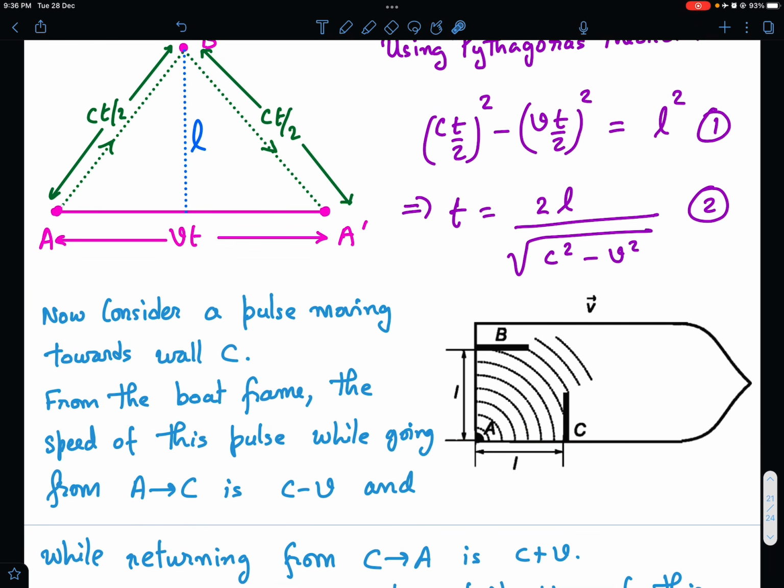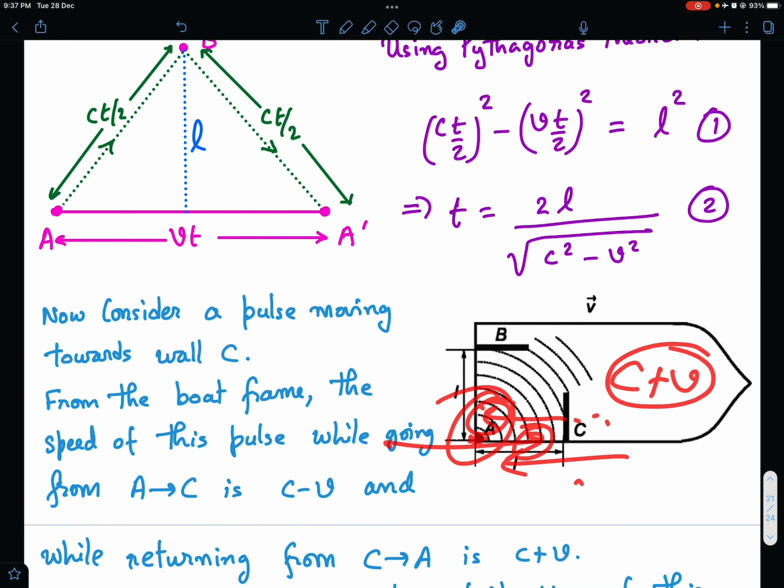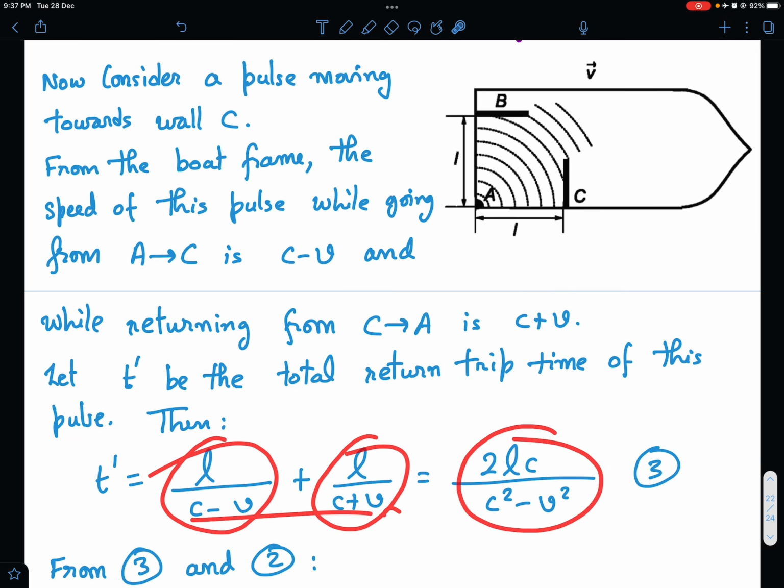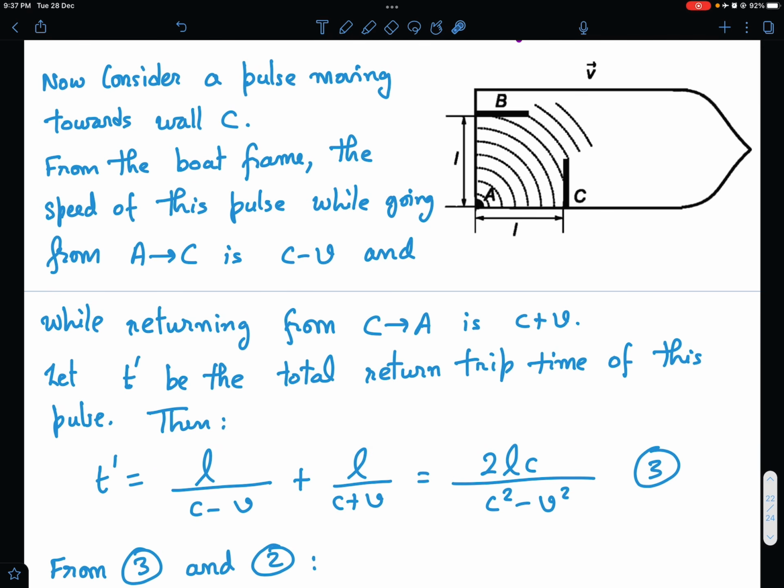Okay. And when it is returning from C to A, the ship is moving in this direction, the pulse is going like this and the ship is moving like this. So relative to point A, the velocity becomes c plus v. Now let's say t prime is the time for this reflection. So t prime becomes simply L upon c minus v plus L upon c plus v, that is 2LC upon c square minus v square.